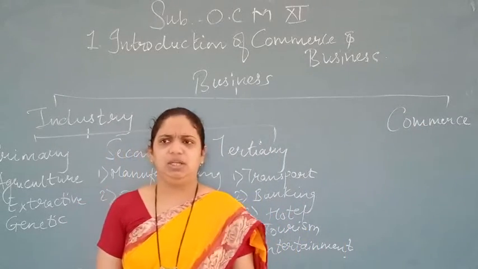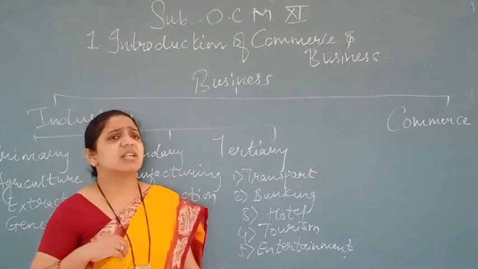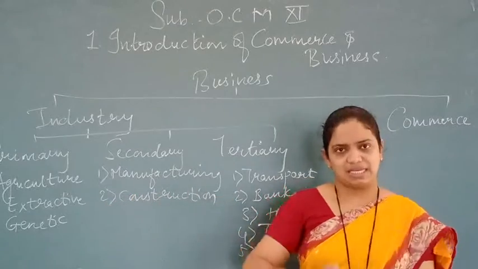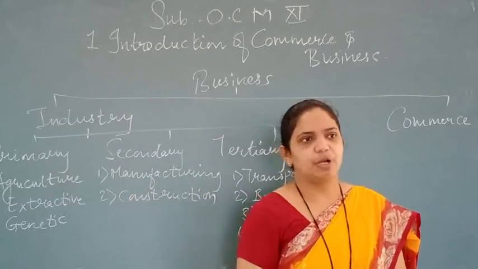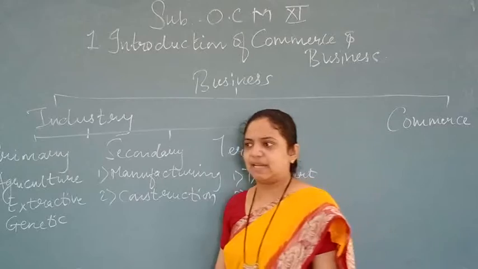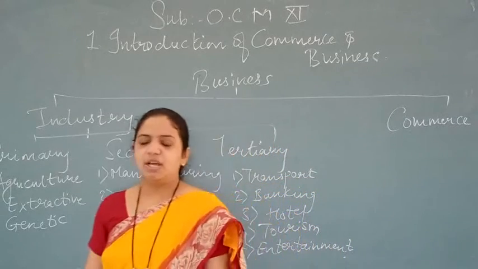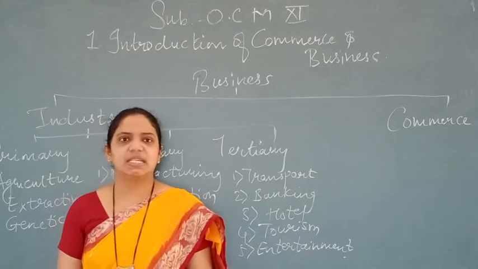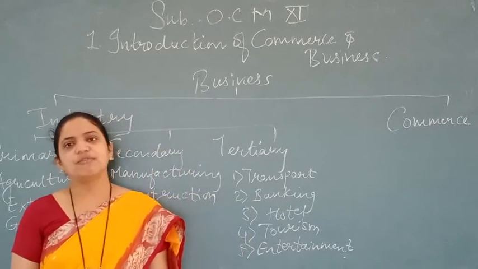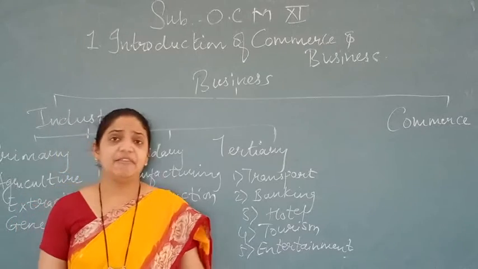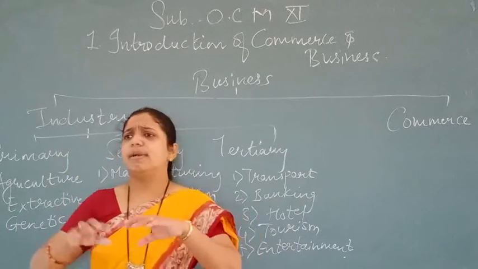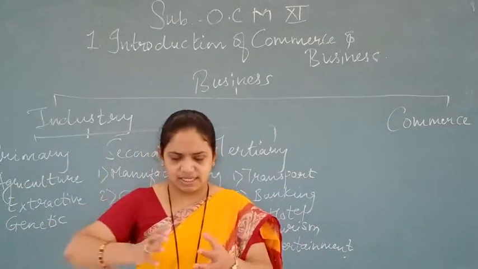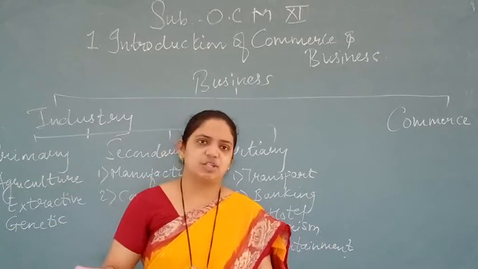Now what is industry? You know very well. In common language I will tell you, industry is where raw materials are collected and converted into the finished product and then it comes to the market. That means where production is being done of various goods as well as services. Industry implies the economic activity associated with the conversion of resources into goods that are ready for use. I said in common language that industry is where raw materials are collected and converted into the finished product.